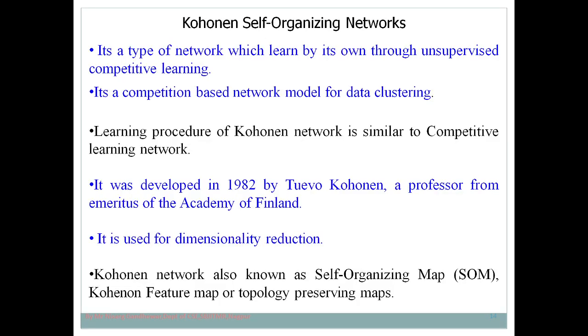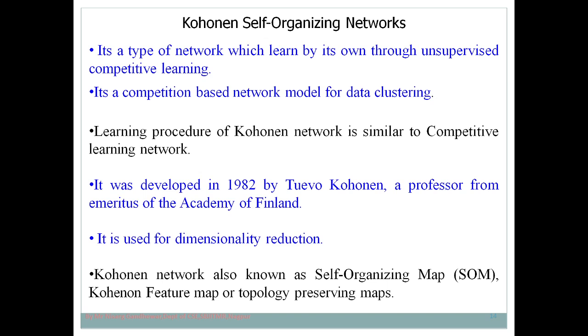Now let's discuss what exactly the Kohonen self-organizing network is. It's a type of network which learns on its own through unsupervised competitive learning. That is what a self-organizing network or self-organizing map is.